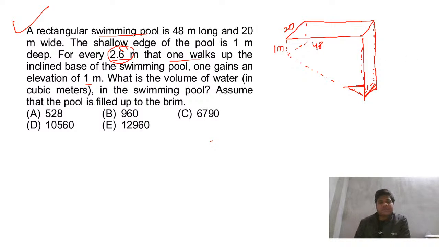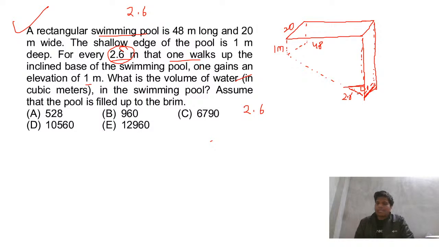Fine. So in this question, for every 2.6, as it says, one walks up the inclined base of the swimming pool and gains an elevation of 1. So for 2.6, this is 1. This is a right angle triangle.